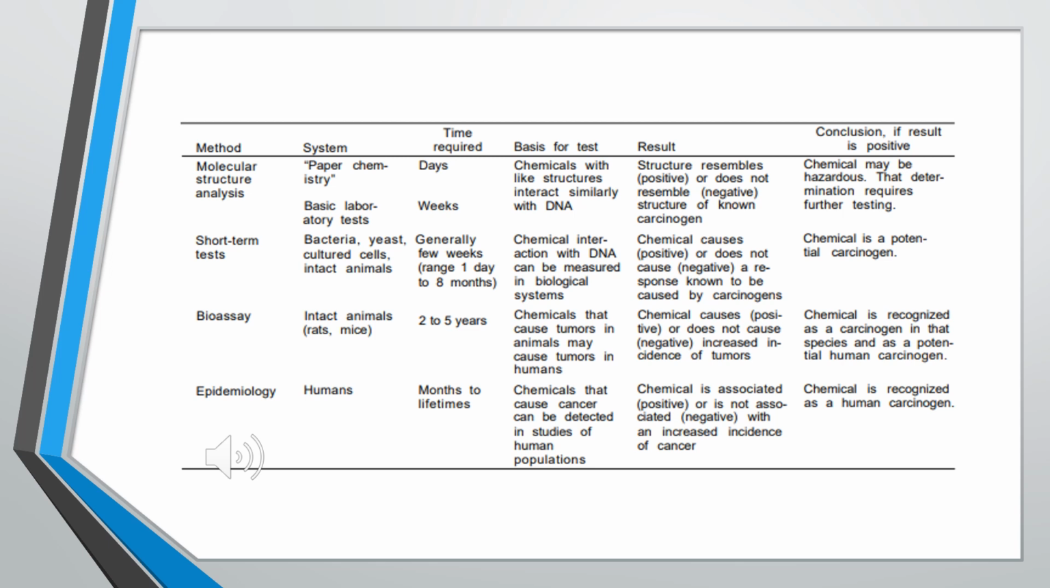The long-term test is the bioassay. It is done for 2 to 5 years. Epidemiology is done in humans, so it may vary from months to a lifetime. The chemicals which are detected in various study populations will be identified. So a chemical is recognized as a human carcinogen depending upon the human response.